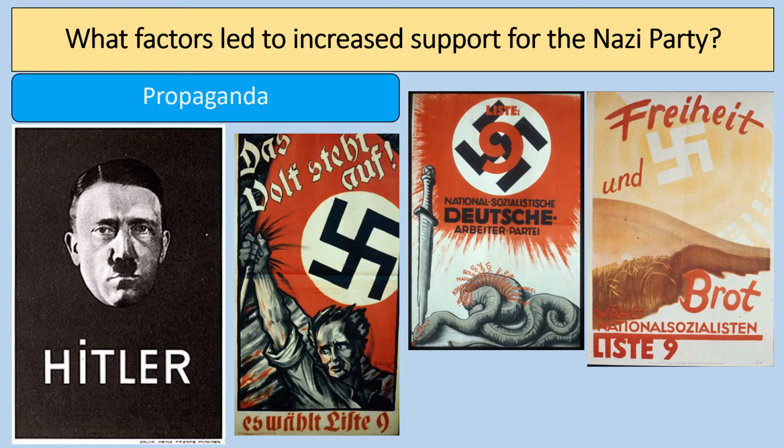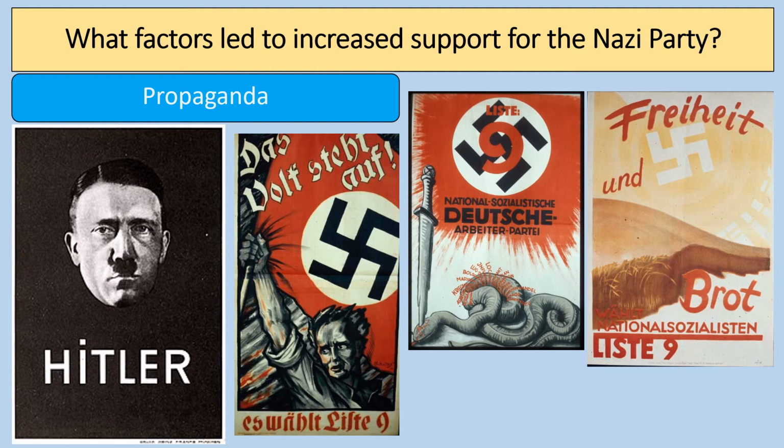So we look at some of these propaganda posters, you can see there's a range of different ideas, very visual. The powerful images of the swastika, for example, that was immediately recognisable in Germany at the time as the symbol for the Nazis. Don't forget that the Nazis had raised their profile even in 1923 after the Munich Putsch, when Hitler had used his trial in 1924 to attack the Weimar Republic and put forward his policies and views.